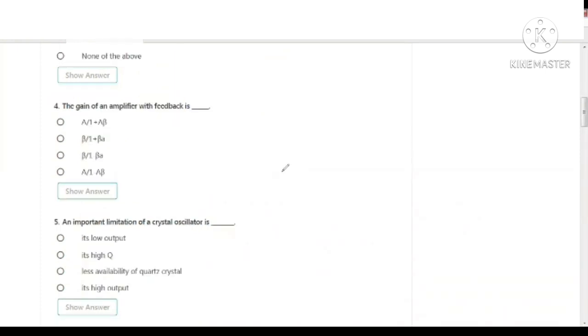Next question, the gain of an amplifier with feedback. With feedback, the gain of the amplifier is A by 1 plus A beta for negative feedback, and for positive feedback, A by 1 minus A beta. Considering negative feedback, the gain of the amplifier with feedback is A by 1 plus A beta. This is the answer.